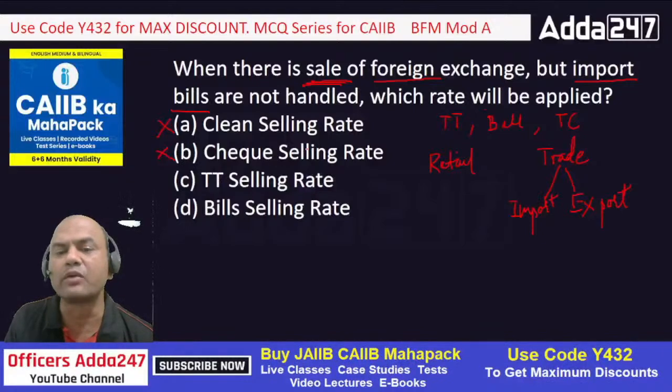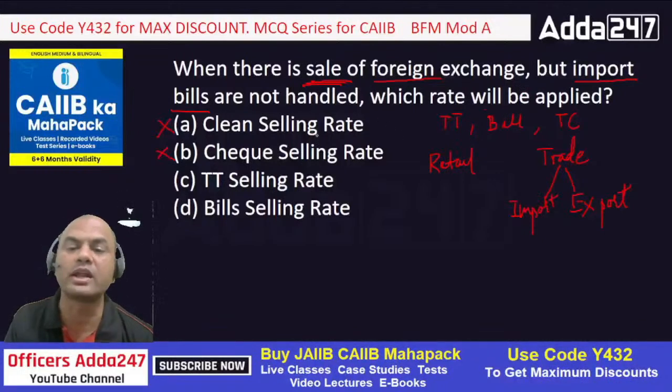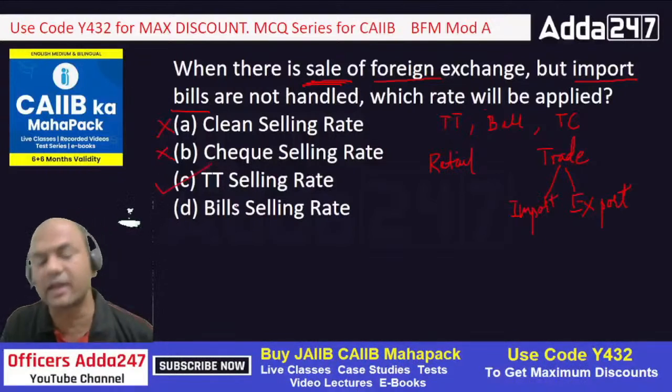There are only 3 rates, either TT, bill or TC. So now, are you handling TT or bill? Are you financing over here? No. No financing means you are not taking any risk. When you are not taking the risk, what will you apply then? Everyone, yes? C, correct?